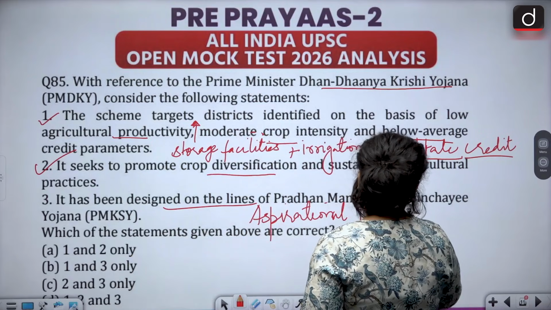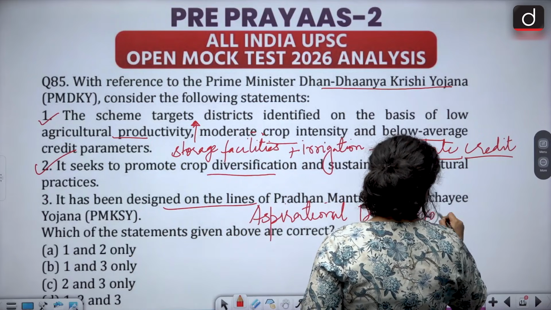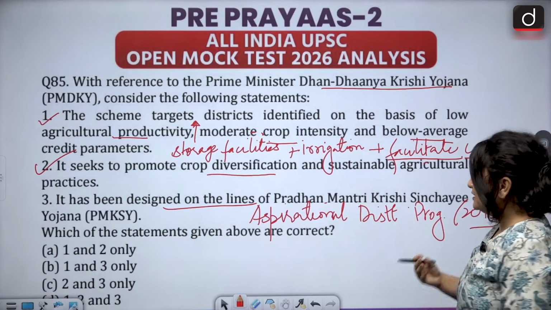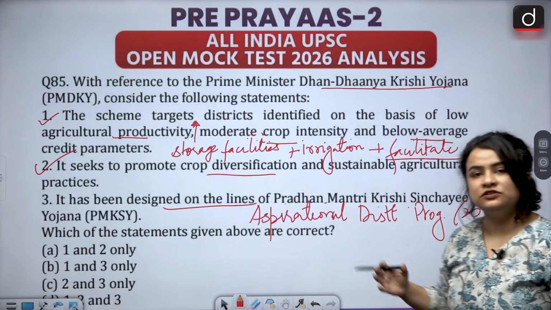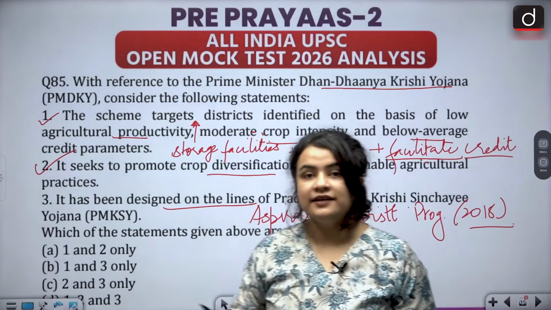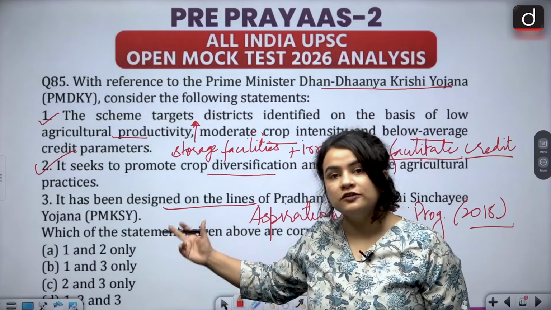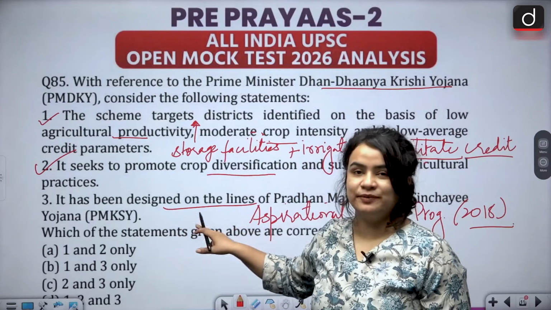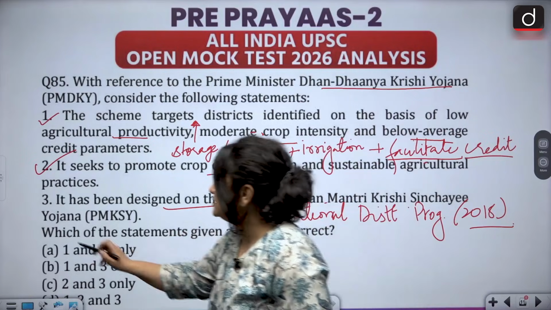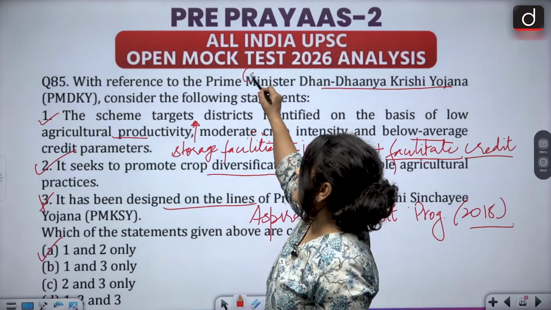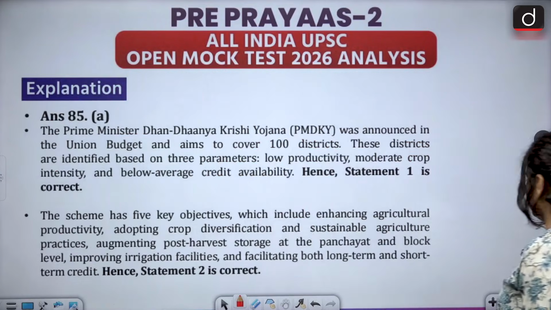The aspirational districts program was launched in 2018, where aspirational districts, that are the backward districts of the country, were targeted on certain parameters. So this scheme has been modeled along those lines and not the scheme that has been mentioned in your question. Therefore, statement 3 is wrong. You have option A, 1 and 2 only as the correct answer.